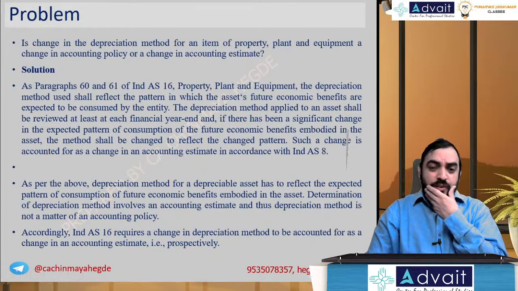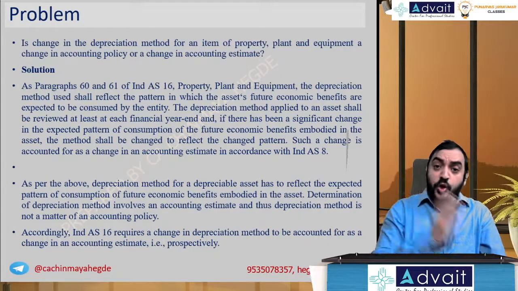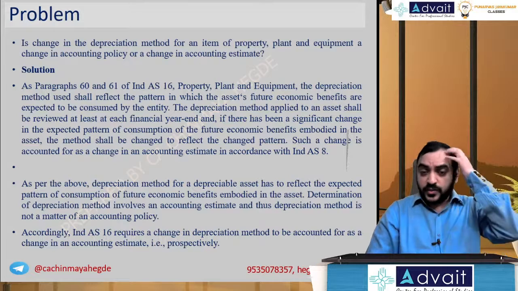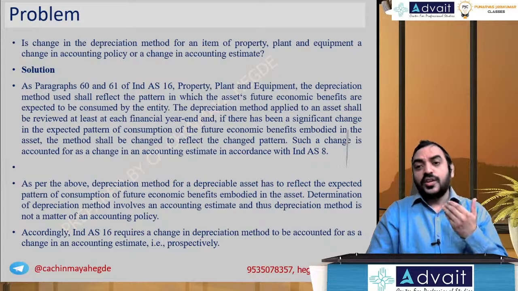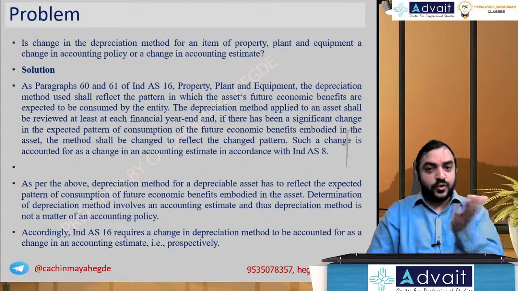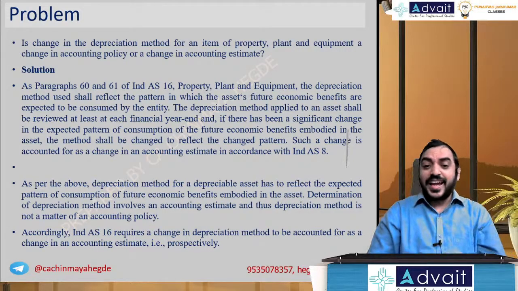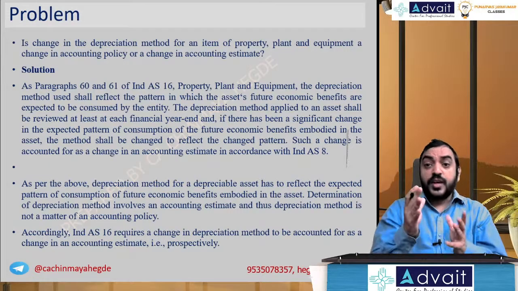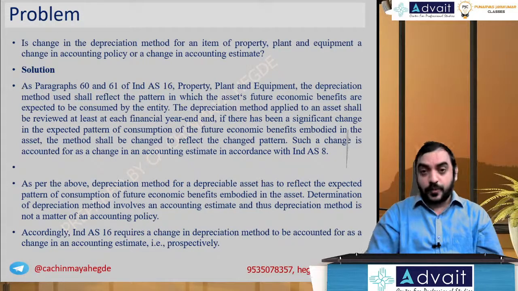Is a change in depreciation method for an item of property, plant, equipment a change in accounting policy or a change in accounting estimate? Many misconceptions are there. That is because some years back, when I was reading, the change in method of depreciation, straight line method to WDV or WDV method to straight line method, these things were considered a change in accounting policy, and we used to give retrospective effect, and we also used to calculate a surplus depreciation, surplus deficiency, etc.